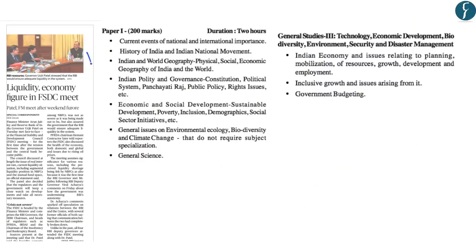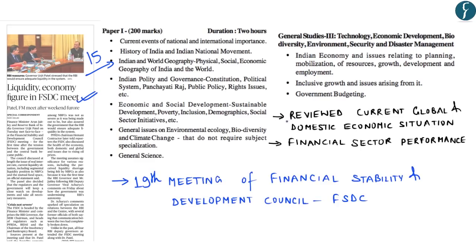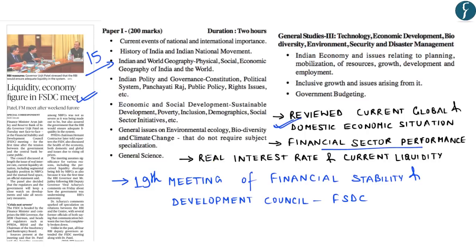The next news appears on page number 15. The news reads, Liquidity Economy Figure in FSDC Meet. Now this news has appeared in the context of the 19th meeting of the Financial Stability and Development Council. The meeting reviewed the current global as well as domestic economic situation of the country and also discussed the financial sector performance. Further, the FSDC also discussed the real interest rate as well as the current liquidity situation in the economy. And in this aspect, the Council decided that the regulators and the government must keep a close watch on the developing situation and take all necessary measures.